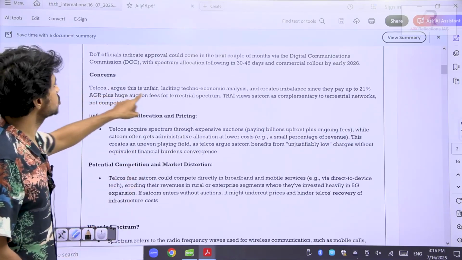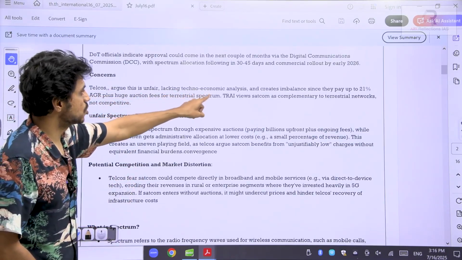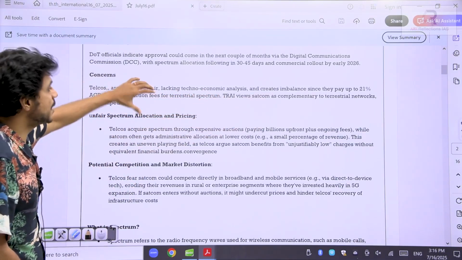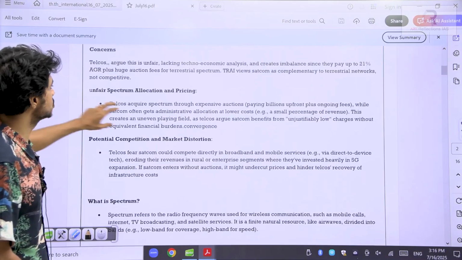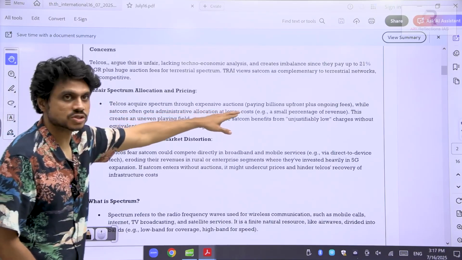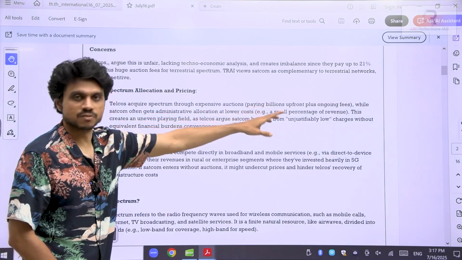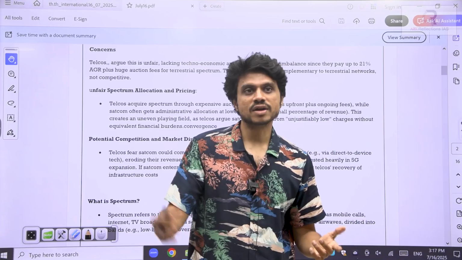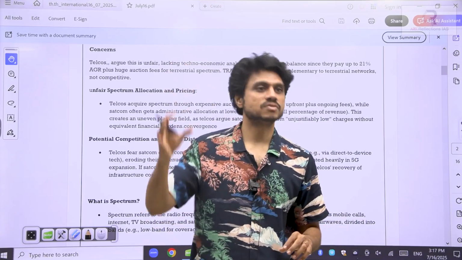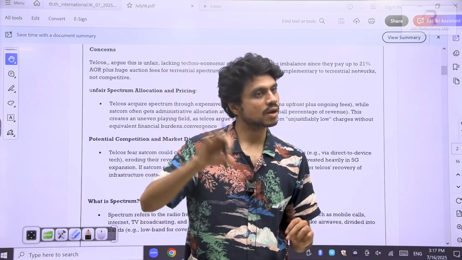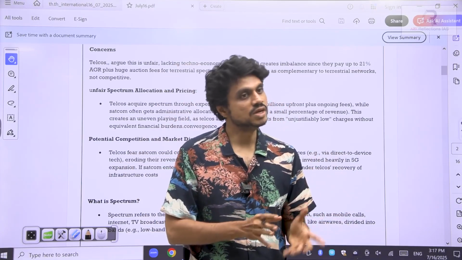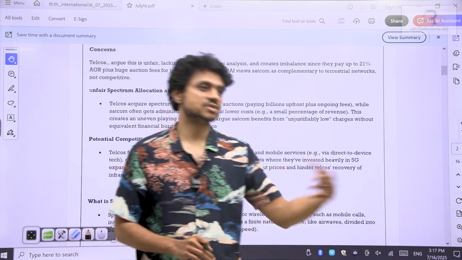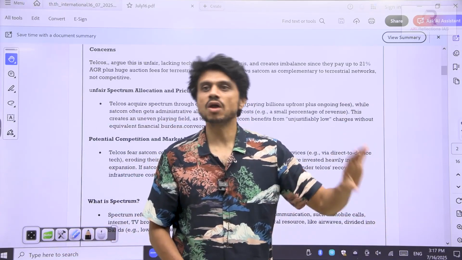See here, telecoms argue that this is unfair, lacking techno-economic analysis, and creates imbalances. They have paid the highest cost. Telecoms acquire spectrum through expensive auctions, paying billions in upfront cost. Now we have evolved to 4G and 5G. For 5G you need completely different cellular towers, and your mobile phones are also manufactured in a different way. We need different infrastructure for 4G and 5G. If you have to transition to 6G, again you need a complete overhaul of the infrastructure.